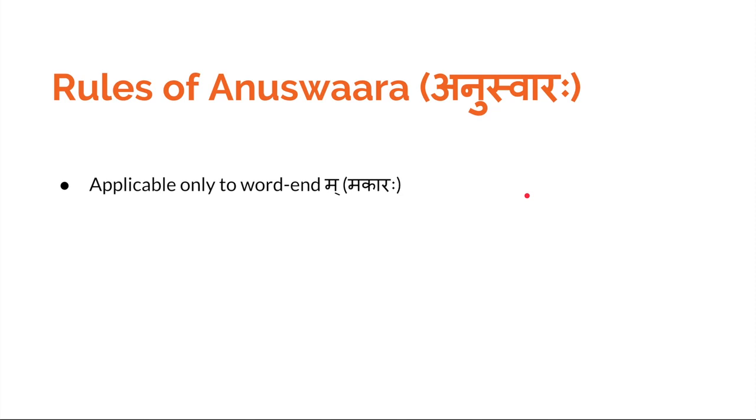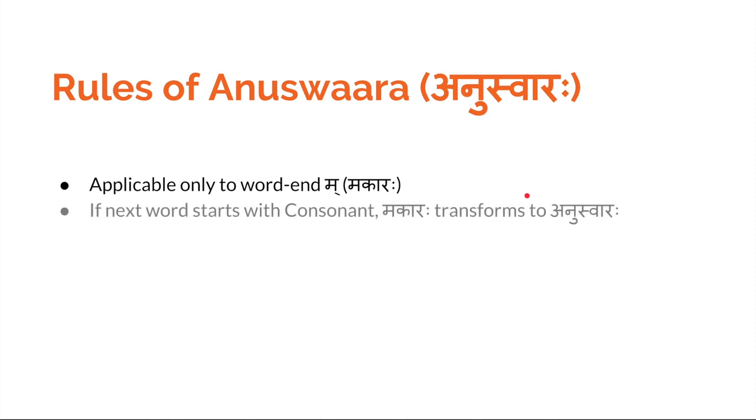The second rule is, if the next word starts with a consonant, then the makara will get transformed to Anuswara. The first rule is the makara should be at the end, and the second rule is the next word after makara, if that word starts with a consonant, the makara will get transformed to Anuswara.